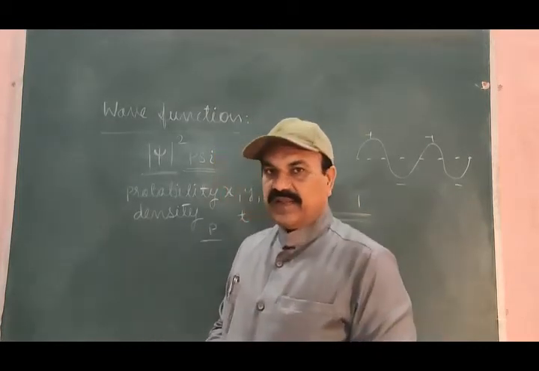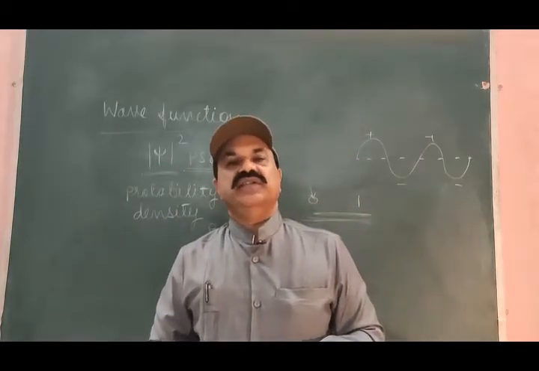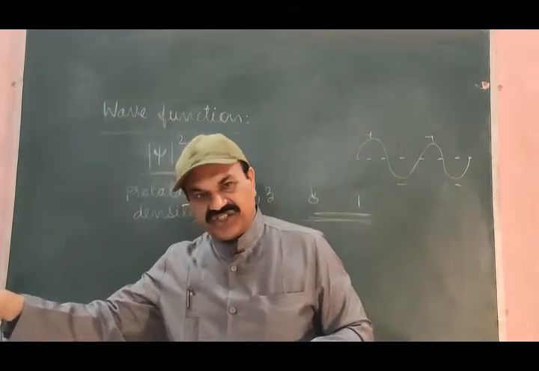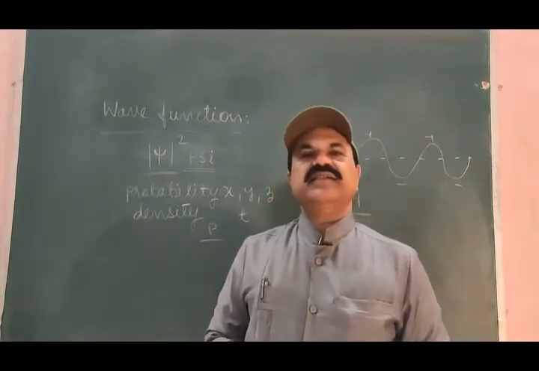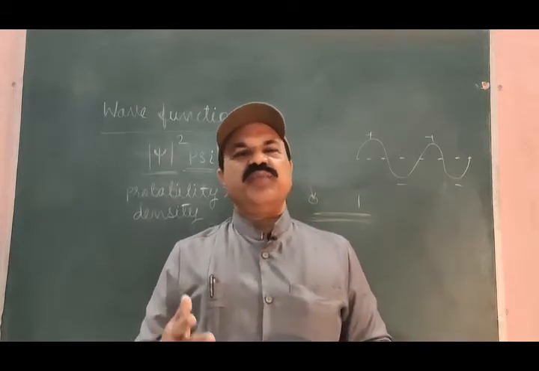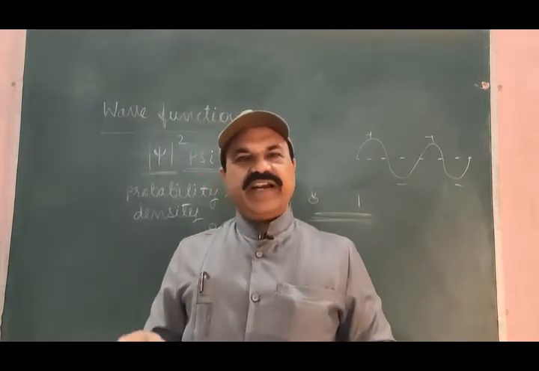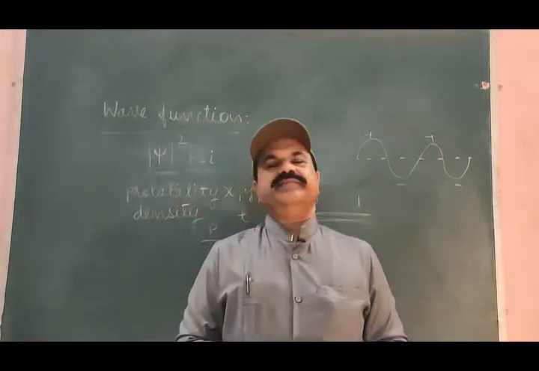But if the value of this probability density is smaller at a certain position at a given time, it means that there is a less possibility, a very small possibility of finding the particle there at that time.